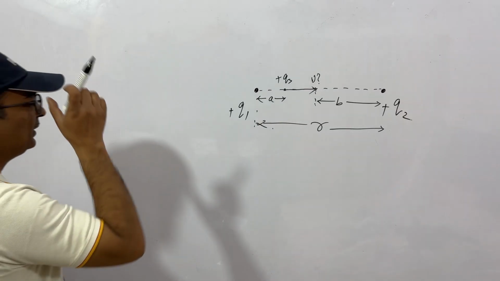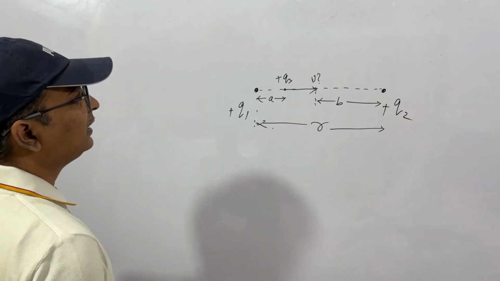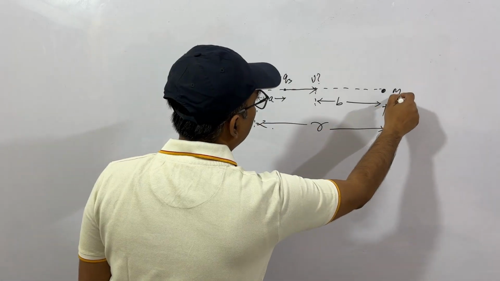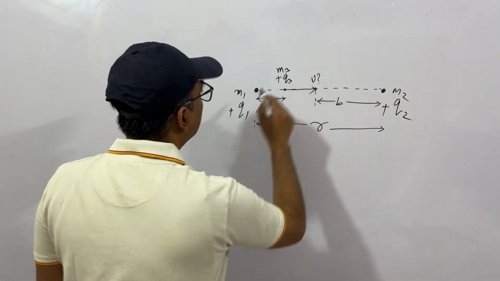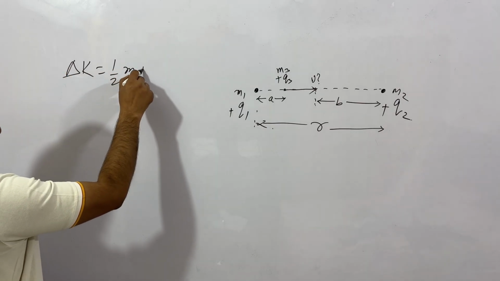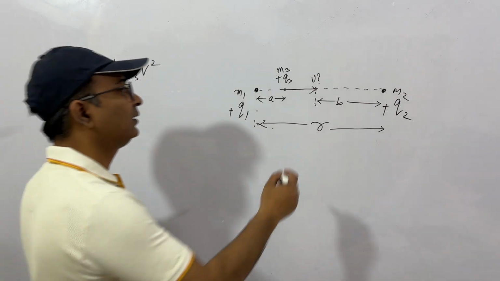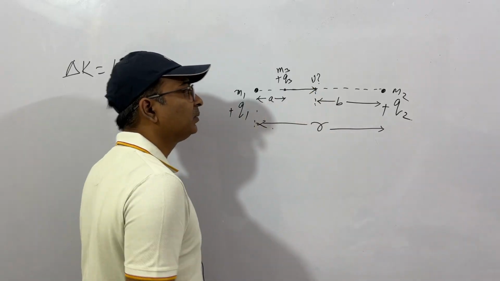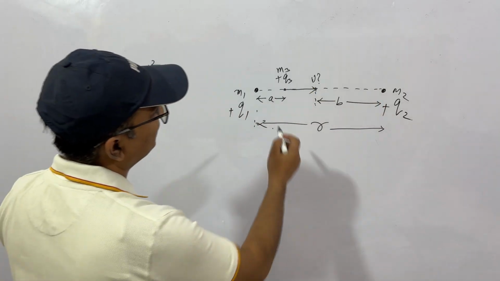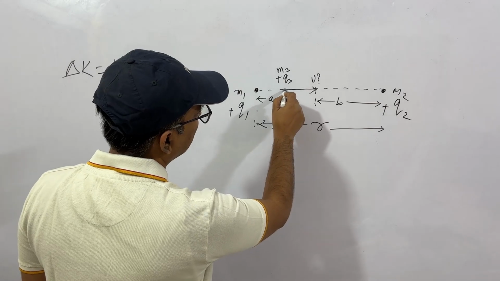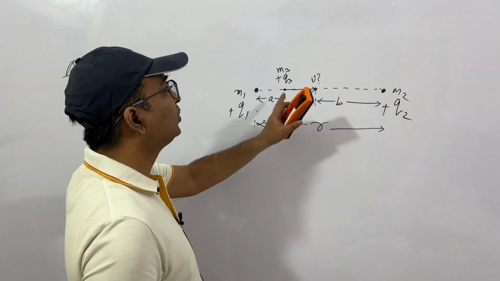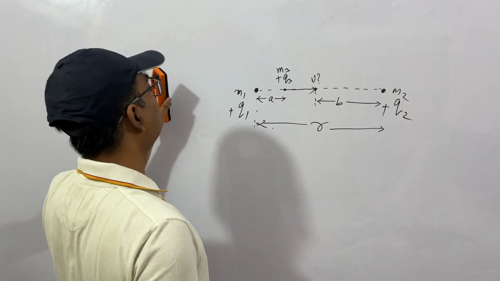This is the concept. See, we know the change in kinetic energy is simply, let's say this is of mass m1, this is of mass m2, and this is of mass m3. So we know the change in kinetic energy is simply half m3 v square when it reaches this point, because these two are static. What is the change in potential energy? That is the potential energy when the charge was at this point and the potential energy when the charge is at this point. So the change in potential energy will be equal to this change in kinetic energy.